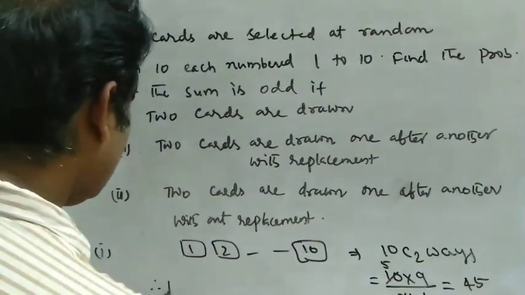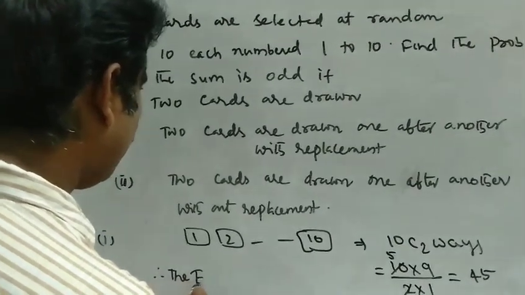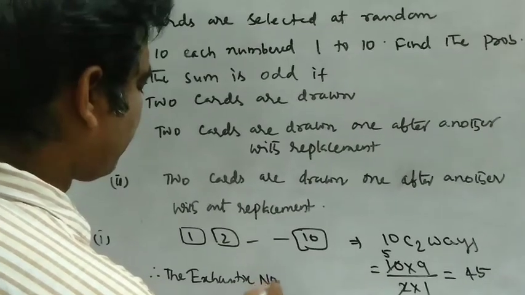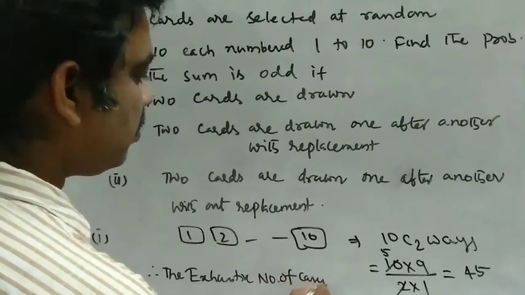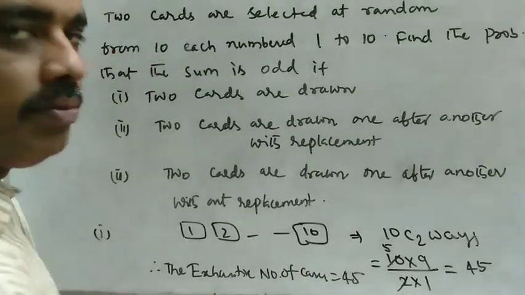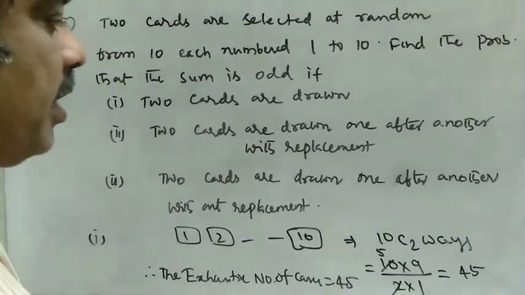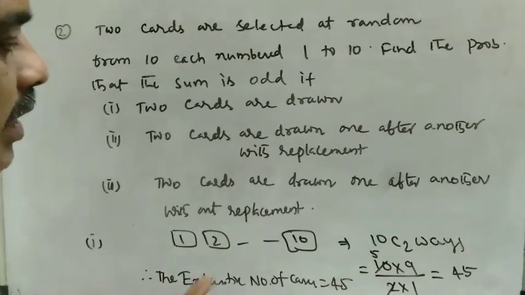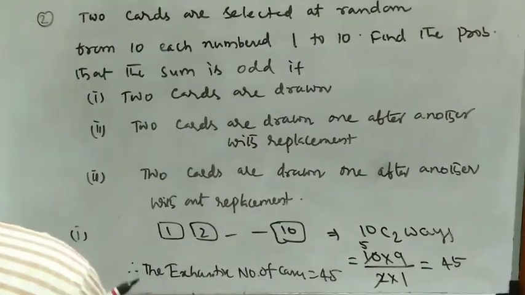Therefore, the total number of cases, or exhaustive number of cases, is equal to 45. The exhaustive number of cases and the total number of cases are both the same.